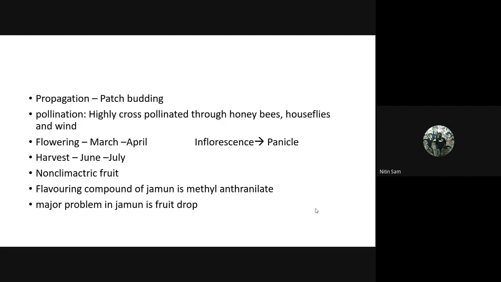This is also found in case of coffee. So please remember this. The inflorescence is panicle. Harvesting is during June, July, that is right during the monsoon period. It is a non-climacteric fruit.